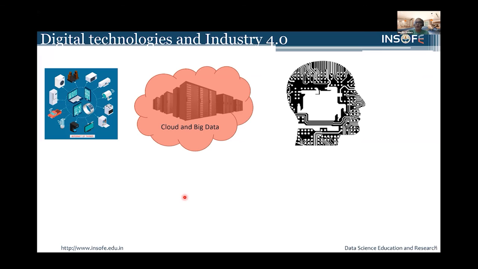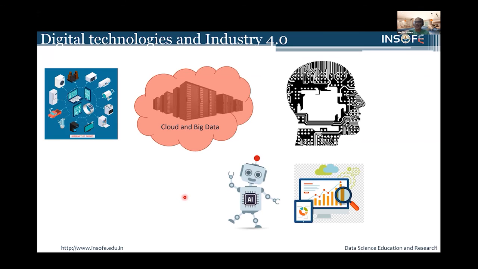Now, when this knowledge is generated, it has two purposes. One is the creation of insights for humans so that they can take better decisions. That technology is called BI technology, business intelligence.